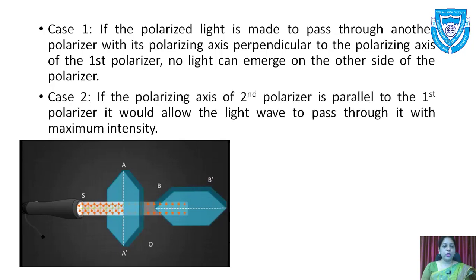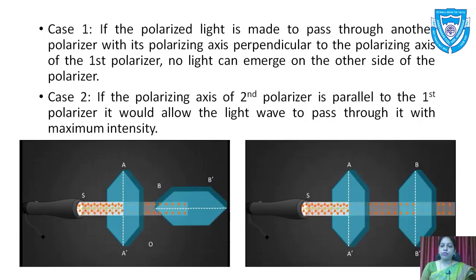Then case 2: if the polarizing axis of the second polarizer is parallel to the first polarizer, it would allow the light wave to pass through it with maximum intensity. So we can see that S is the source and the light is unpolarized light.